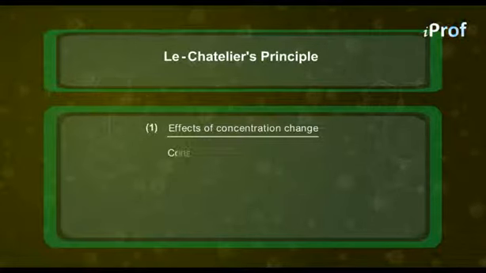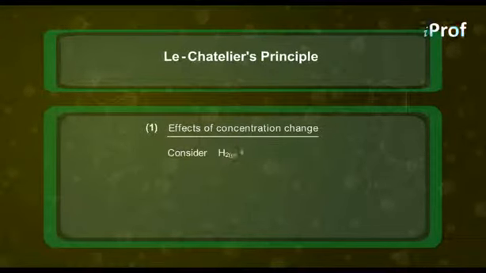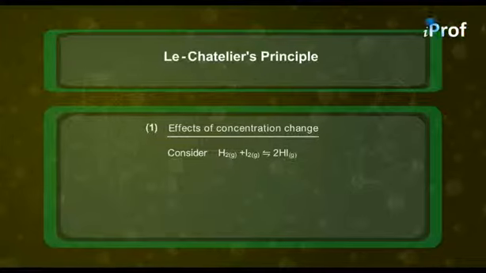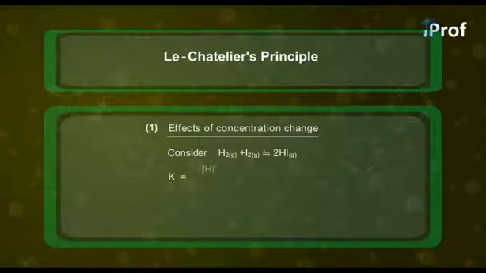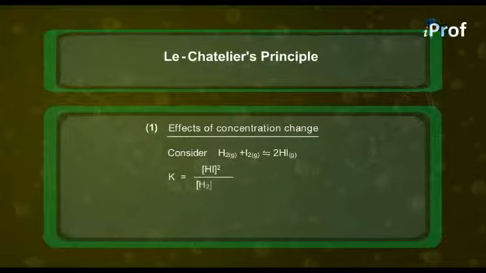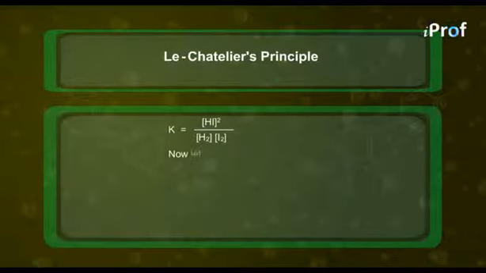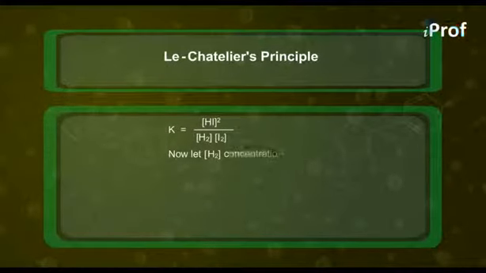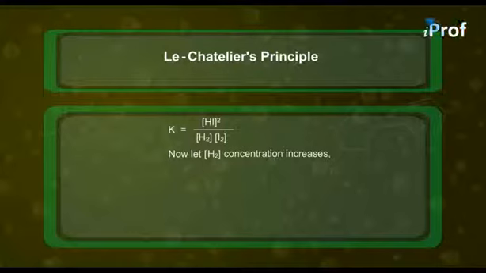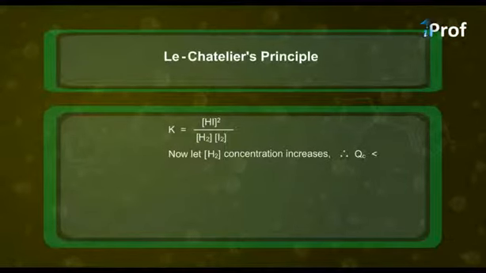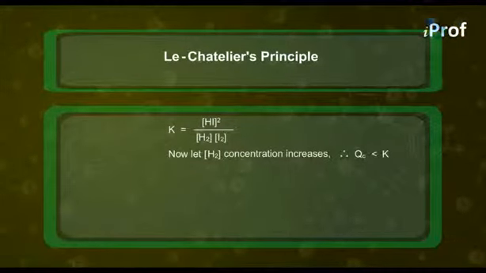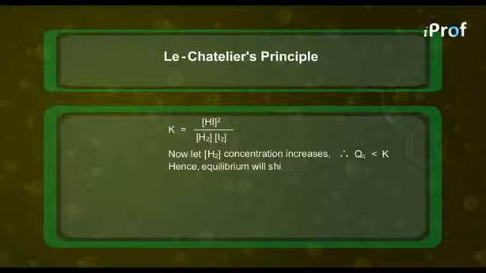For that, consider a reaction hydrogen gas plus iodine gas equilibrium 2HI gas, for which according to the law of mass action, equilibrium constant K is equal to HI whole square upon H2 into I2. Now let the concentration of hydrogen be increased. Due to that, QC, the reaction quotient, will become less than equilibrium constant K, and hence equilibrium will shift in